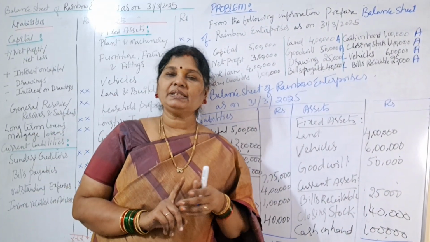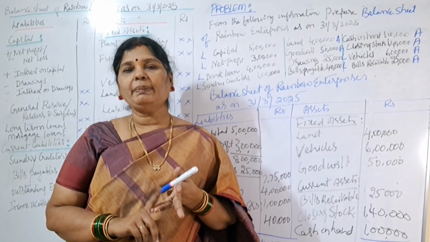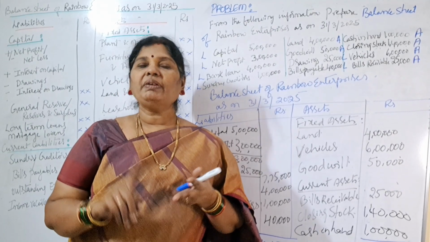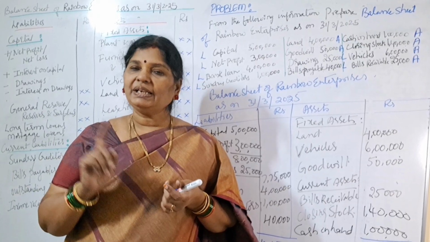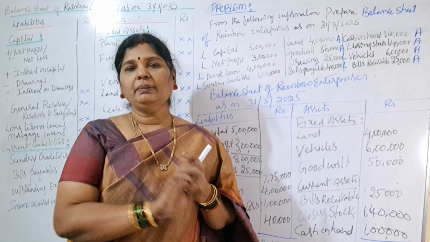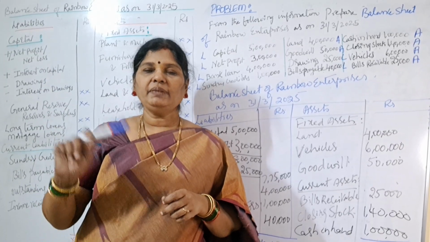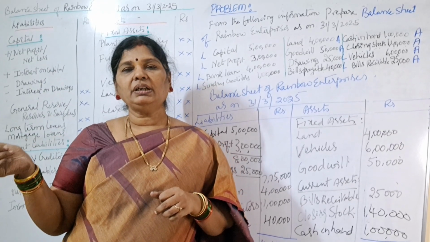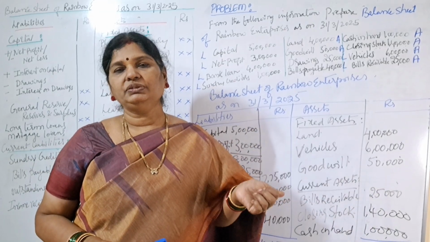When liabilities are equal to assets, when the balance sheet is tallied, it means our operation of trading account, profit and loss account and balance sheet is right. That is why our balance sheet is tallied. Suppose if you miss any amount anywhere in the trading account or profit and loss account, then our balance sheet will not tally.